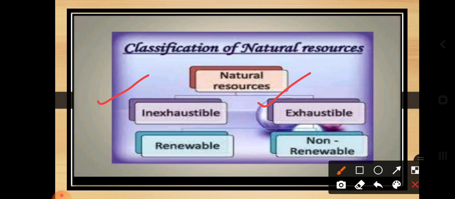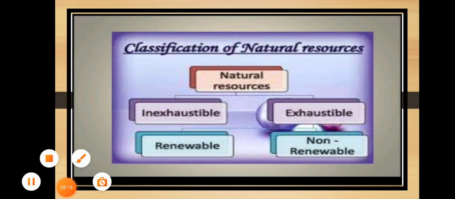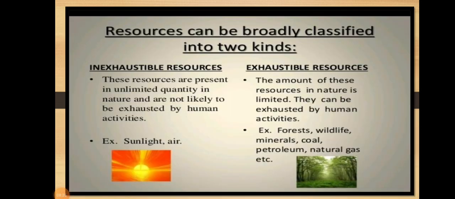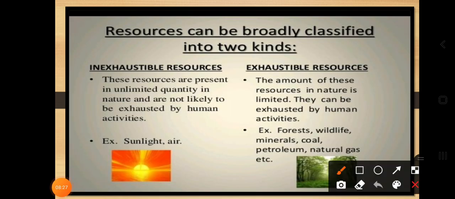The exhaustible is divided into two parts, renewable and non-renewable resources. We are going to focus only on these two types, the inexhaustible and the exhaustible. So let's take the differentiation between the inexhaustible and the exhaustible resources.